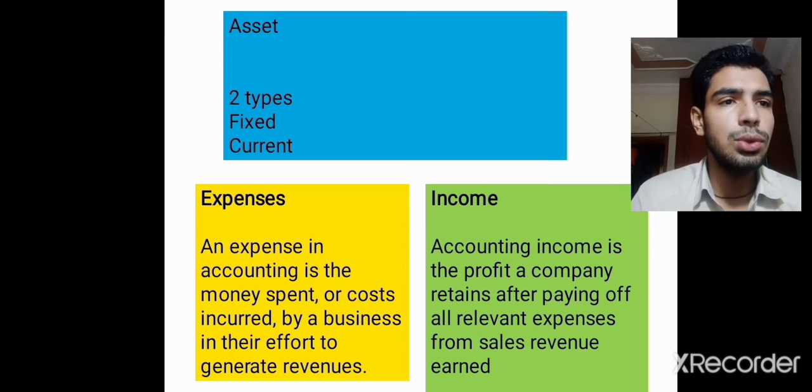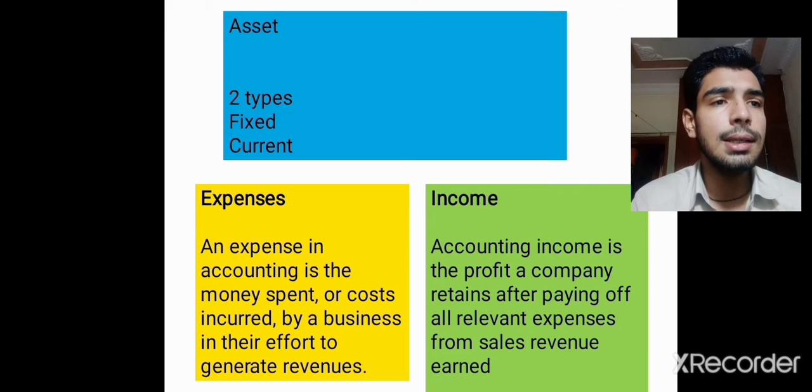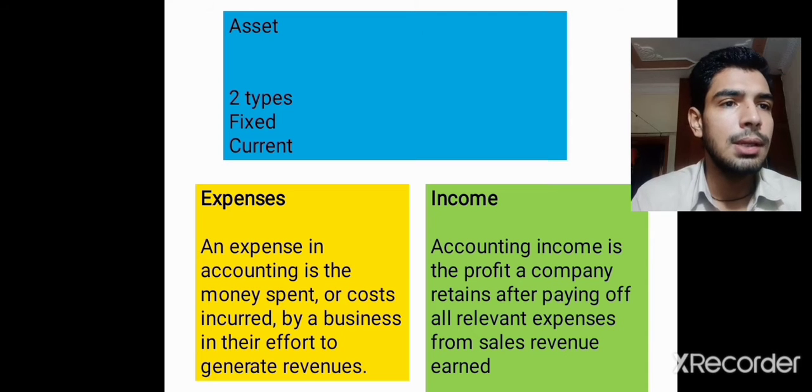Fixed assets are those assets which are purchased to operate the business, not for sale. Okay, so current assets are those which can be converted into cash in the short term, like debtors. Debtors are the persons to whom the company sells products on credit. That's why debtors are our current assets.